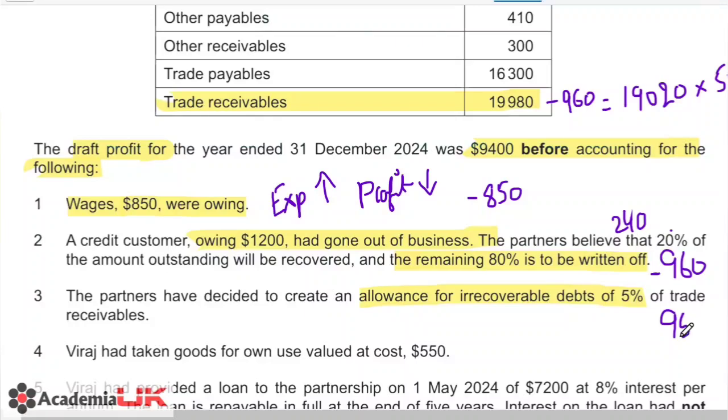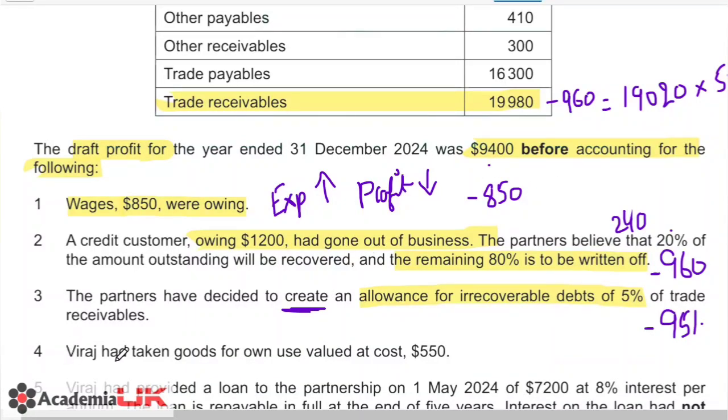Now because this provision for doubtful debt has been created, they're just creating it, so all of this is an increase, and whenever we have an increase in the allowance for irrecoverable debt, that will reduce our profit. That is an expense, and whenever there is a reduction, that is other income that we record. Over here there was no earlier allowance for bad debt, so all of this 951 will be considered as an expense, and again this will reduce your profit.